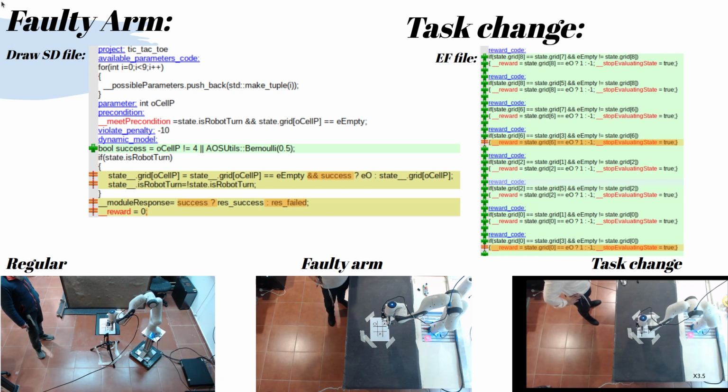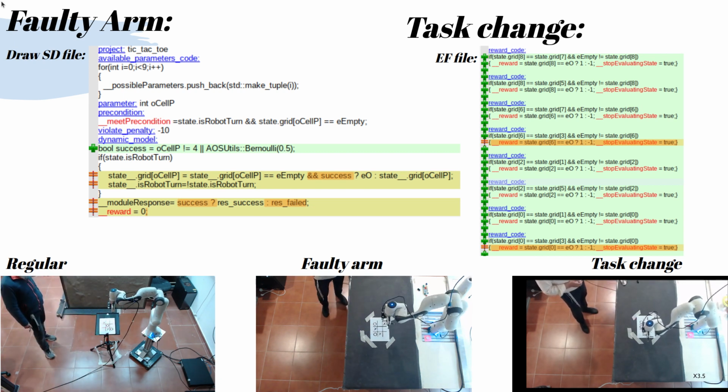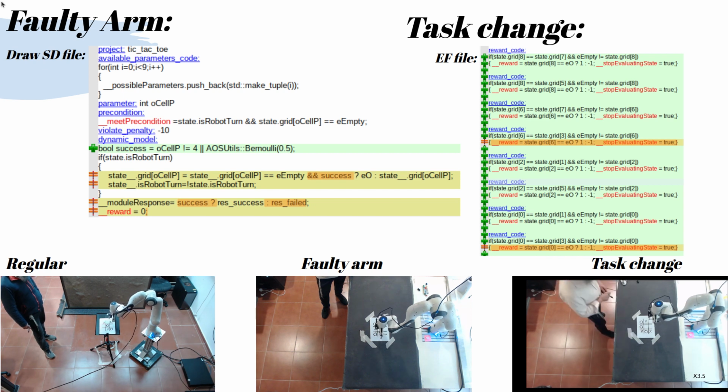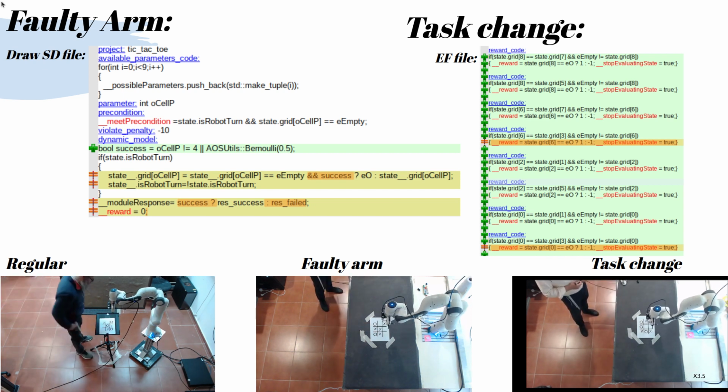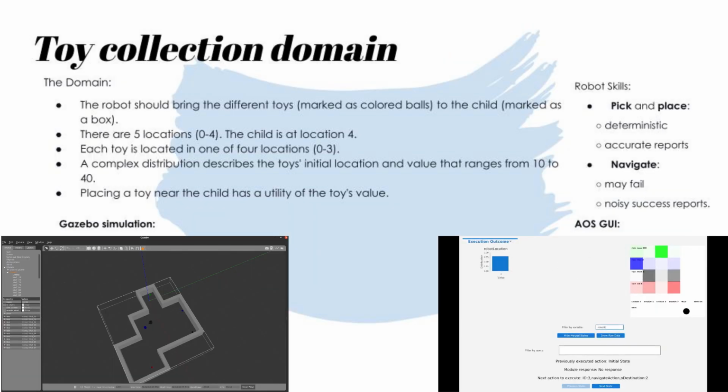In the AOS, the changes are minor and easily done. For the faulty arm, we just define a Bernoulli distribution for succeeding in marking the center cell and a possible failure observation, which should be added to the AM file. For the new task, we just change the AM file reward model. To conclude, we will see how the AOS solves the toy collection domain, which is a full POMDP.